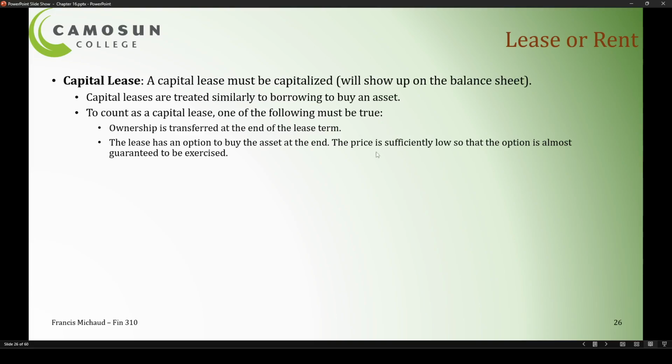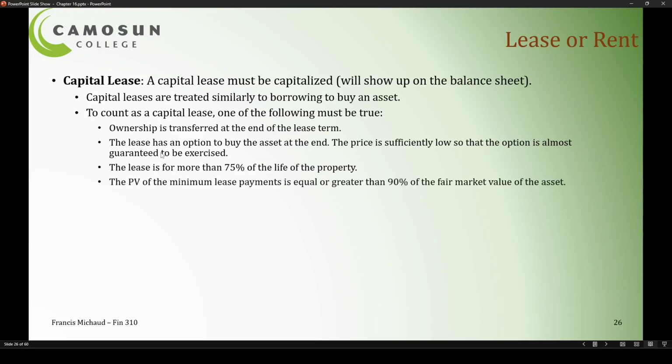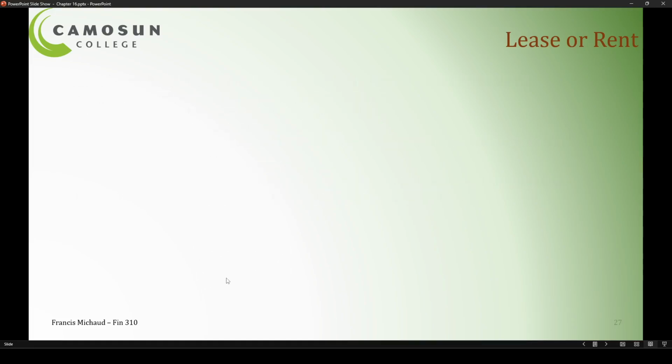The option price must be low enough that it's almost guaranteed that the firm leasing the asset will want to exercise that option. The lease is for more than 75% of the life of the property, or the PV of the minimum lease payments that the company leasing will have to make is equal to or greater than 90% of the fair market value of the asset. If one of these four cases applies, then it is considered a capital lease. This is typically used for drilling equipment, airplanes, rail equipment, and so on.